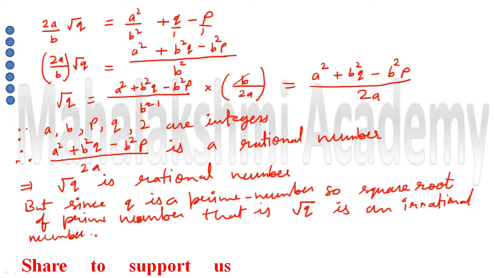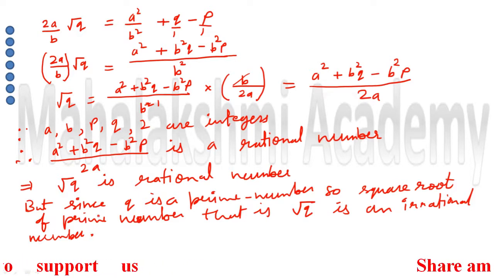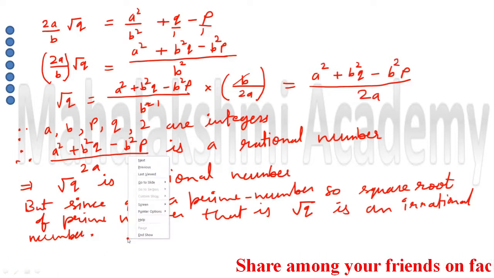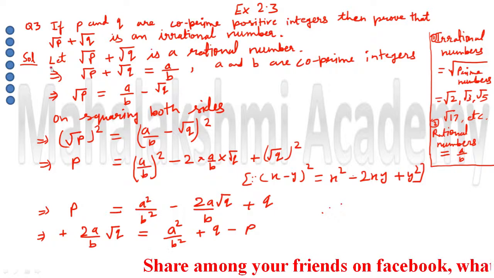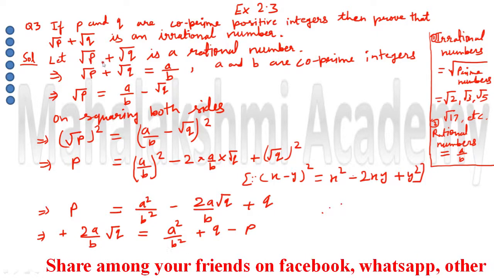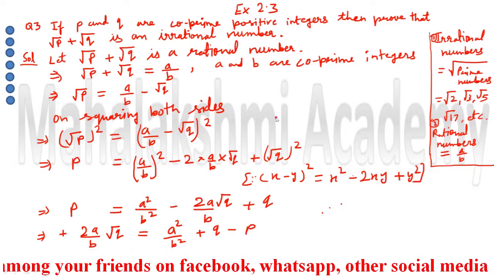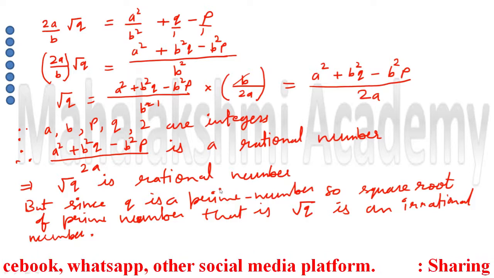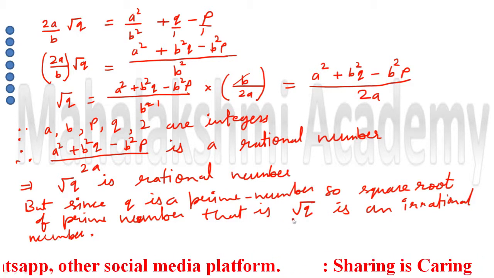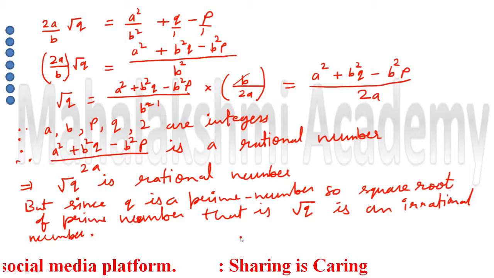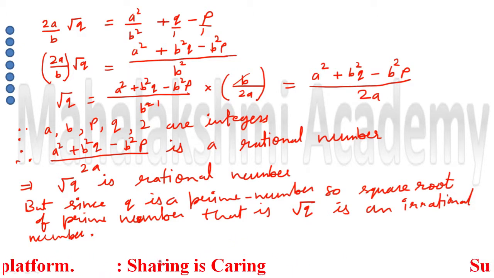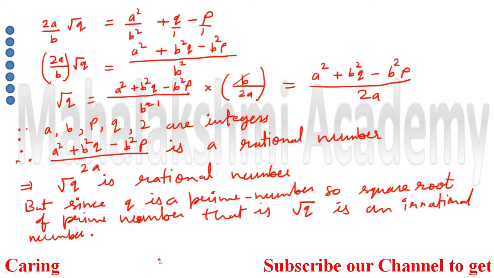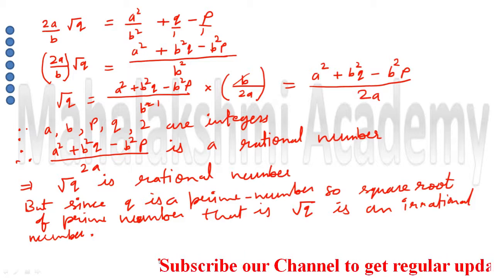So this contradiction has arisen because of our wrong starting. So that we have to write down. First we will see the previous phase, that how we had started here. In previous phase we had written here root p plus root q is rational number, but what we achieved at the back, we achieved this contradiction. So this contradiction had arisen because of our wrong starting. In wrong starting we had assumed that root p plus root q is rational, so that was wrong. If that was wrong, then what is correct? That root p plus root q is irrational number. So that we have to write down.